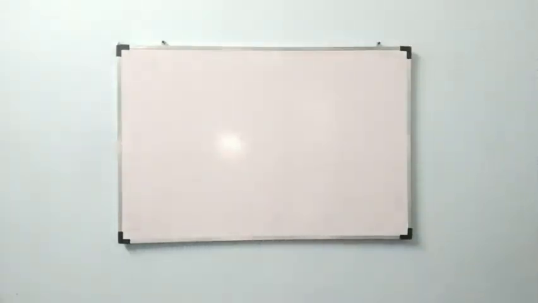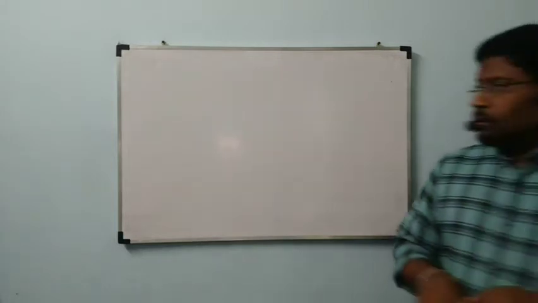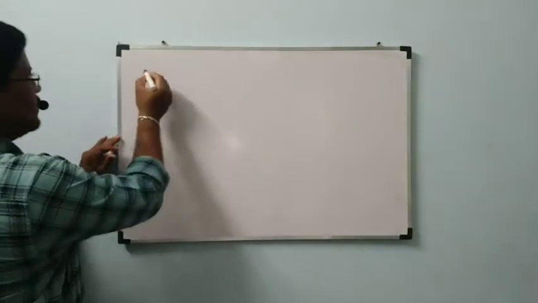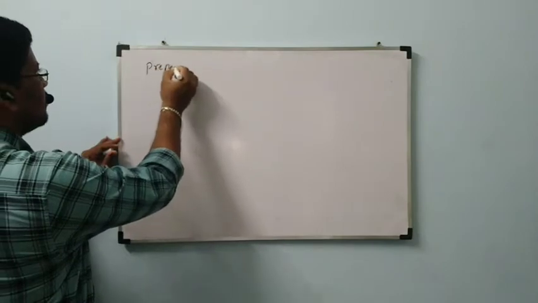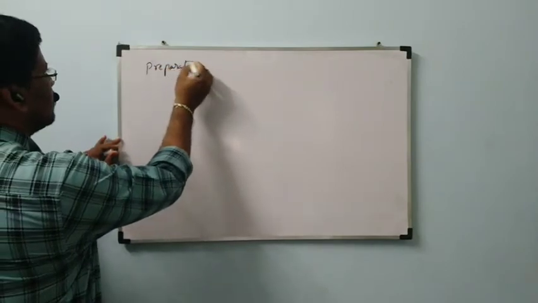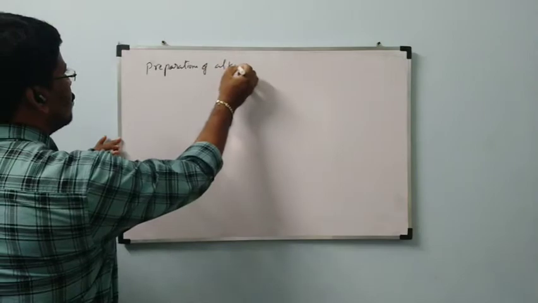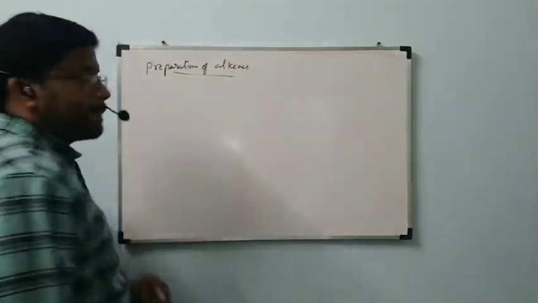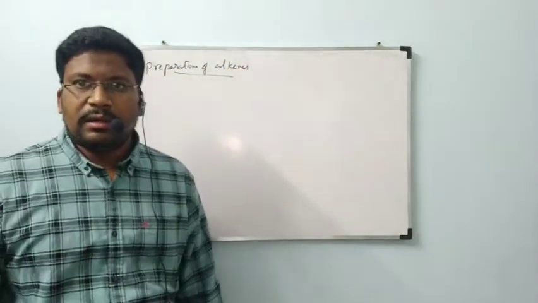Now, in today's class, we will start preparations of alkenes. Our side heading is preparations of alkenes.